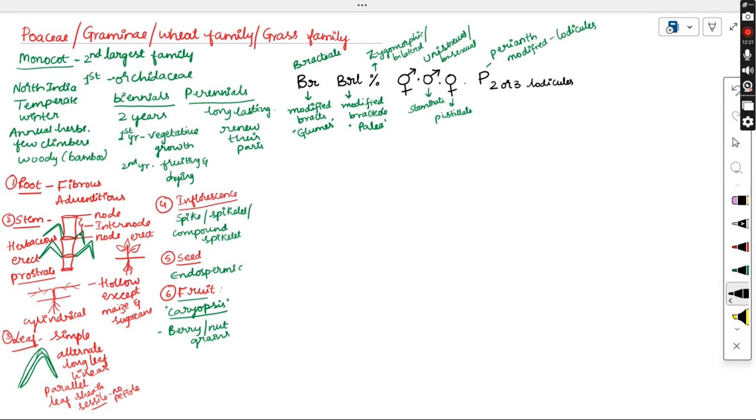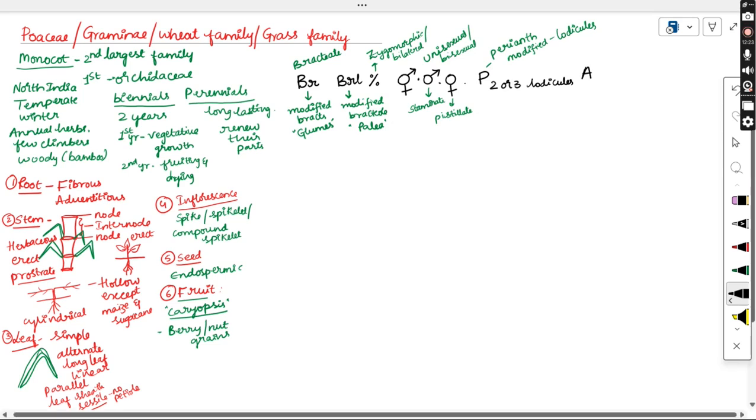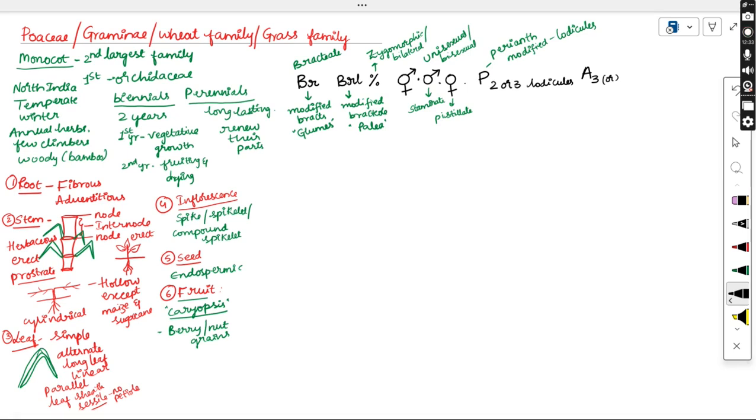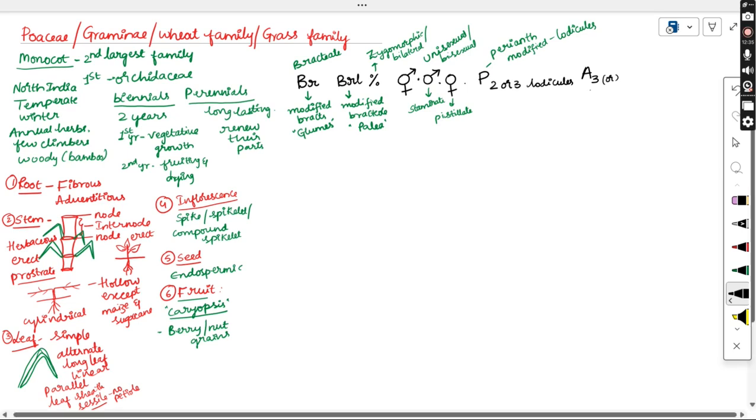And coming to the next word, androecium. This androecium mostly contains 3 stamens, free stamens. In rare cases like rice, 6 stamens are present. They are arranged in 2 whorls, in a 3 plus 3 arrangement. So usually 3 stamens which are free in nature. In this very rare condition, only seen in rice, you can find the 6 stamens arranged in 2 whorls.